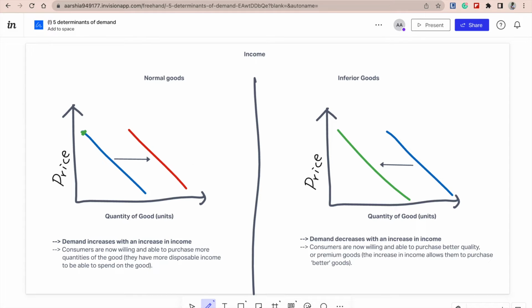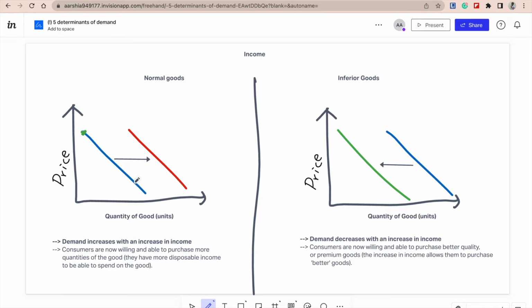Normal goods are goods whose demand would increase with an increase of a consumer's income. This is because now the consumer has the willingness and the ability to purchase more quantities of the good. Why? Because they have more of a disposable income to be able to spend on more quantities of the good. For reference, an example of a normal good would be laptops. If your salary increased, now you have the ability to buy more quantities of the good or more laptops because you have more of a disposable income.